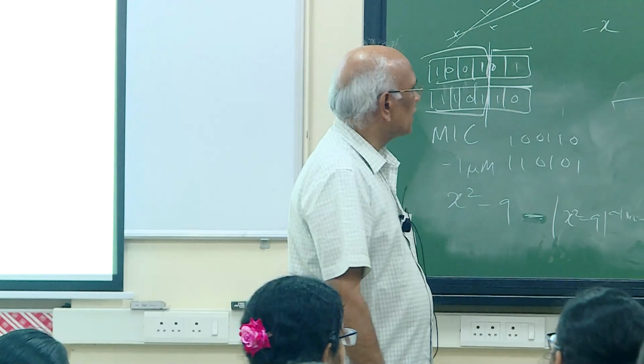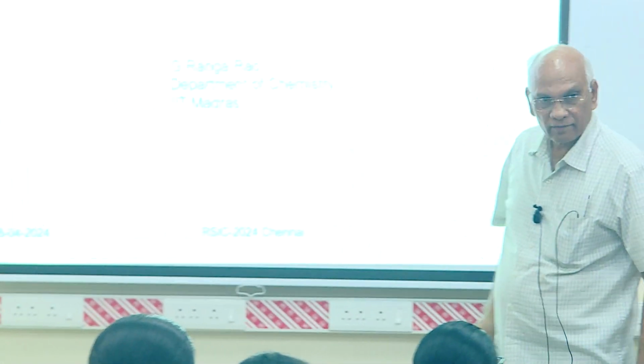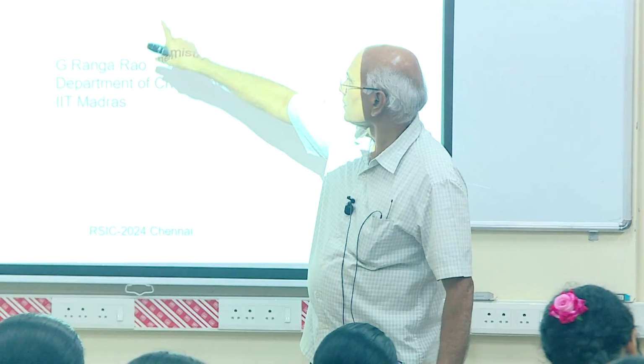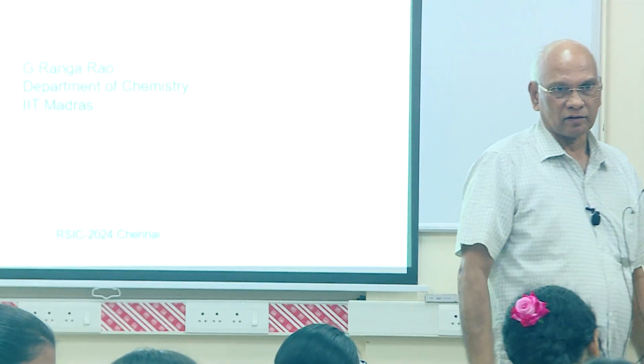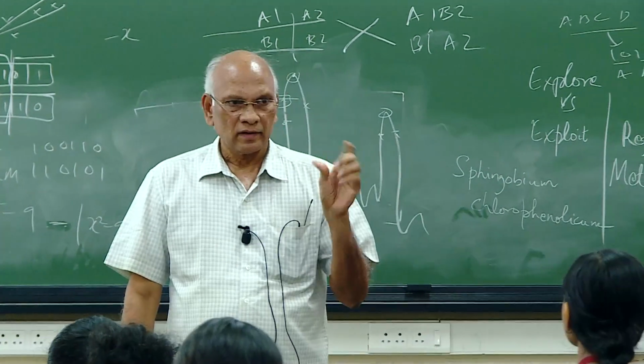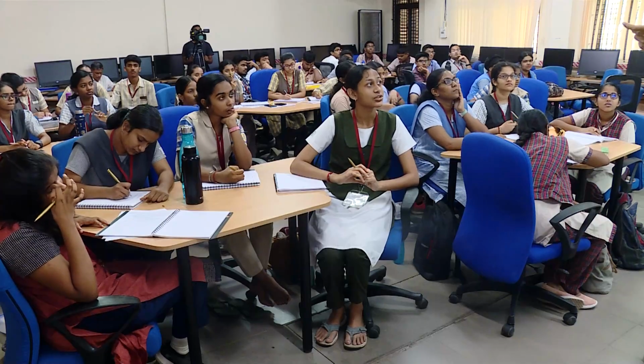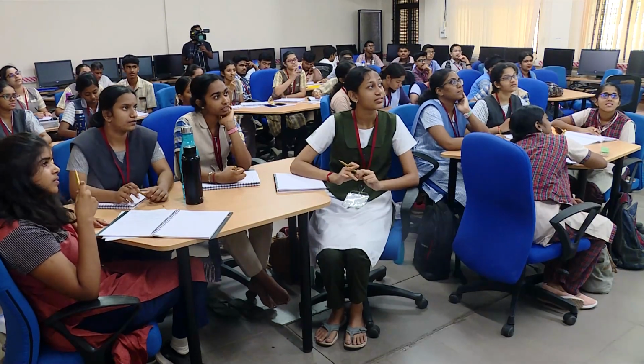So that is my name, and I come from the chemistry department. The topic I am going to talk to you about is photoemission. Right? That tickles something in your mind? What is that? Photoelectric effect. Right.